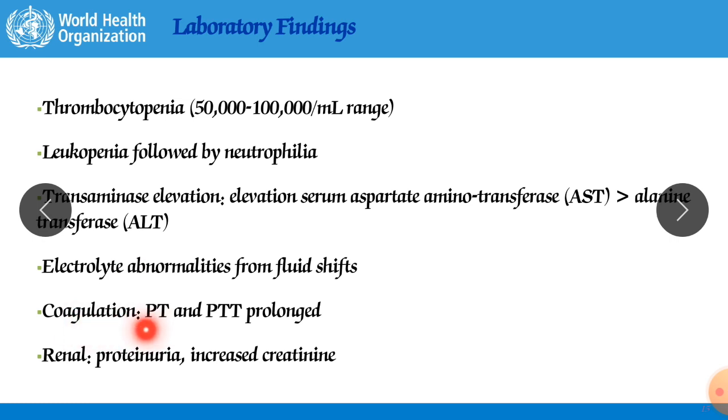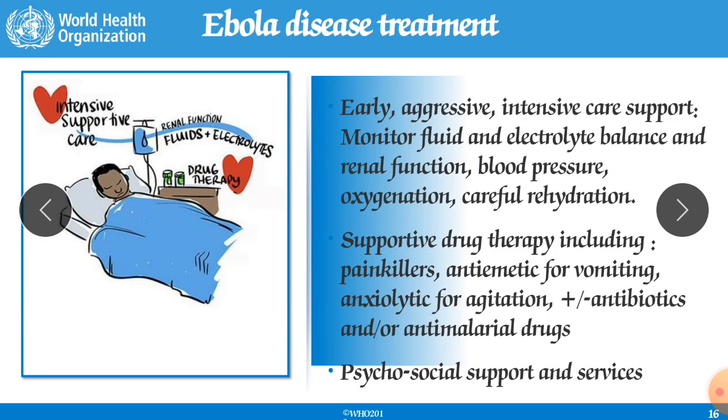Coagulation, prothrombin time and PTT have been prolonged. Renal, proteinuria and increased creatinine, means protein is wasted into your urine and creatinine is increased. So these are the various markers used for diagnosis of Ebola virus infection.